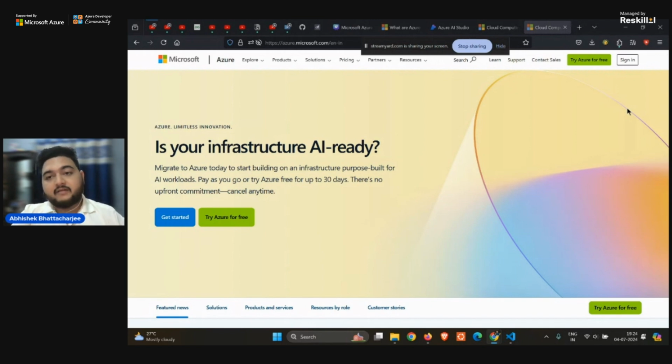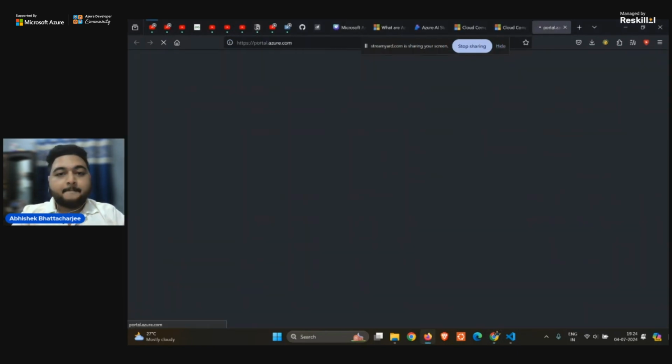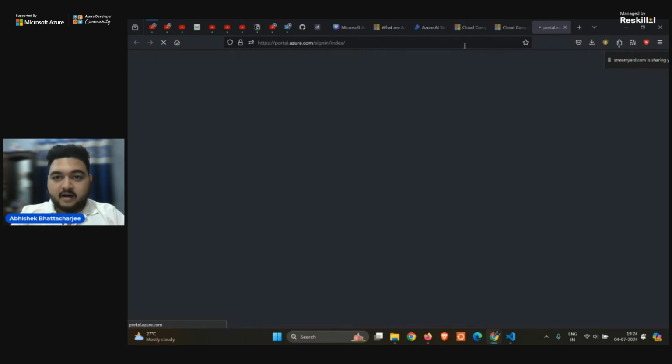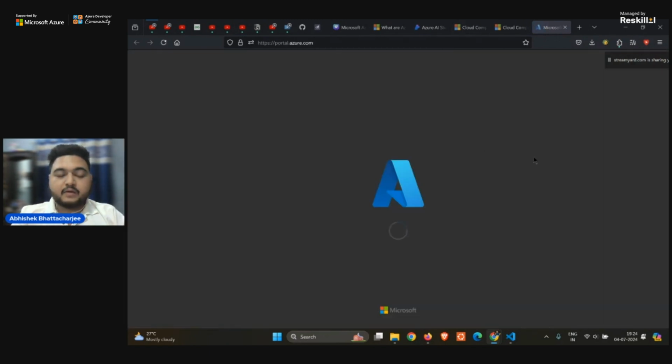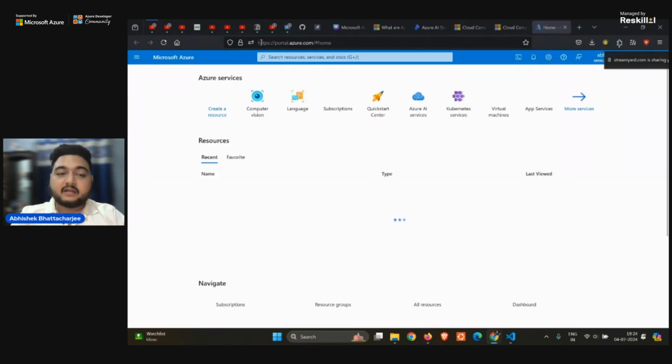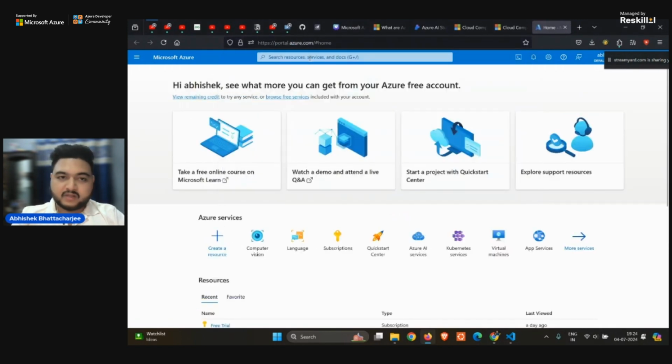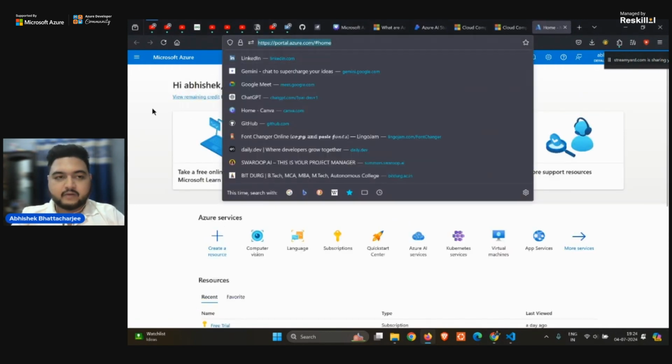Apart from this, I will just go to sign in, and it will take me to the main portal. Yeah, so this is the portal. As you can see, the domain is portal.azure.com. You can just type it directly and it will give you the portal.